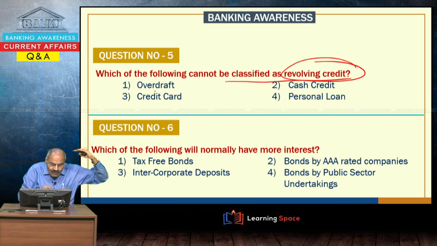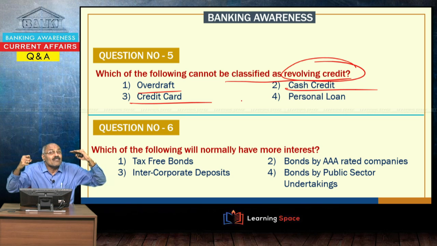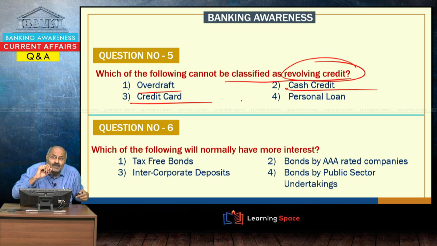So, overdraft, cash credit, credit card are also the same thing. Your limit is 30,000, you can use it whenever you want. So, these are all examples of revolving credit, please understand. So, we discussed fund based support and non-fund based support.